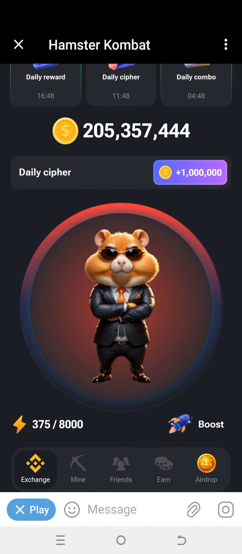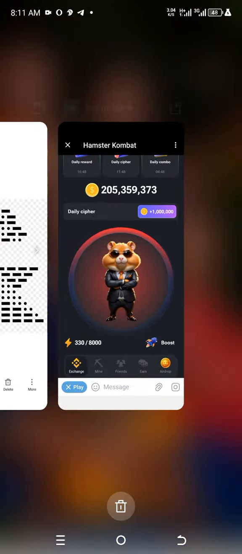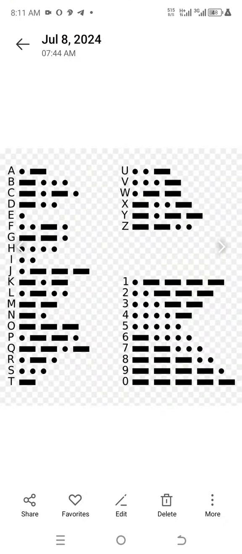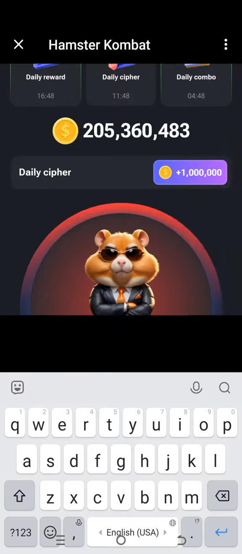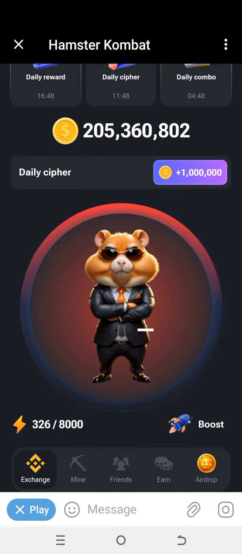If you are a beginner here, if you want to put a dot, it is a tap, and if you want a dash, it is hold. So let's move on to the international Morse code and the daily cipher Morse code for today. See the international Morse code, which is represented in dots and dashes. As I told you, for a beginner, a dot is a tap and a dash is a hold.